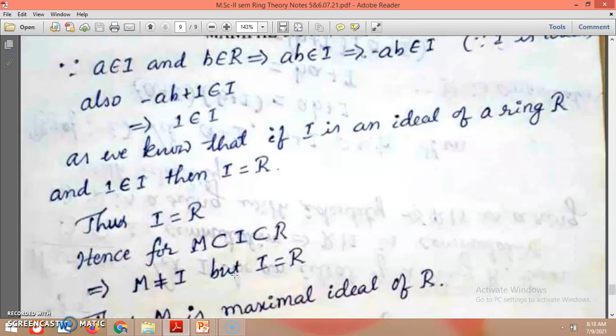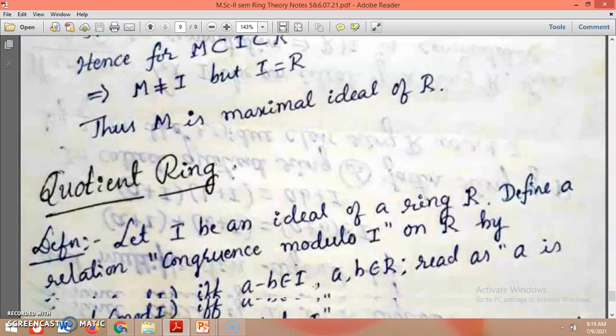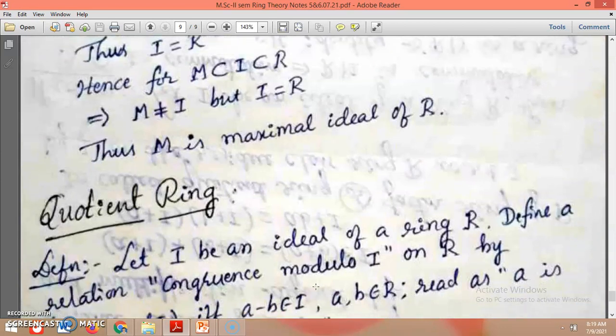Hence, M is properly contained in ideals contained in R, and this implies that M is not equal to the ideal I, but I equals R. That means an ideal is always a ring; the ring itself is an ideal. That's why M is a maximal ideal of R. That is what we have seen.